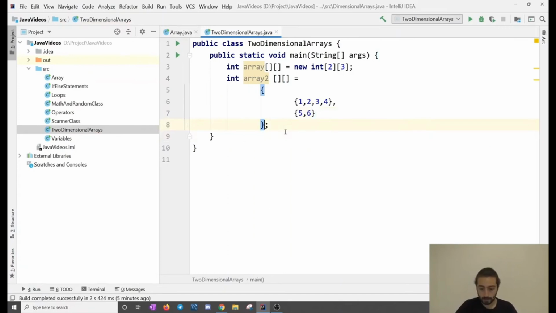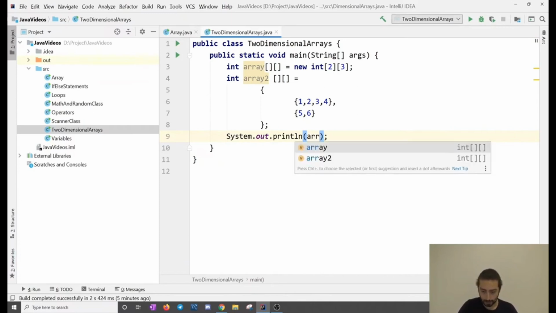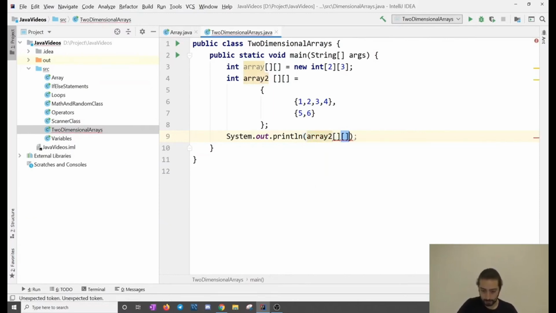If I want to call 1, what do I do? I have to first say array 2, and then put the square brackets, and first give which array it is. As we do with array indexes, it's 0 and 1. So this is 0 and this is 1.